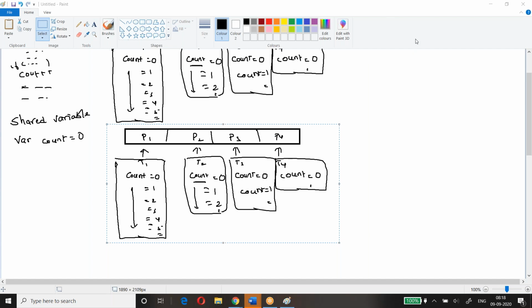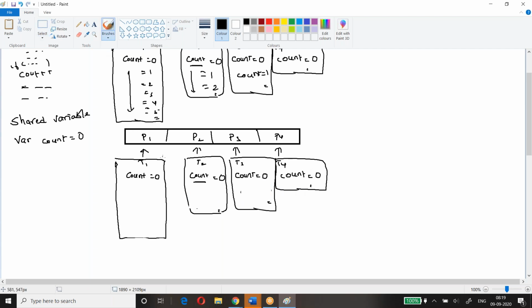Now, since it is a global and shared variable, if any one of the tasks initialized 0, when task 1 is incremented to 1, it will reflect to task 2.